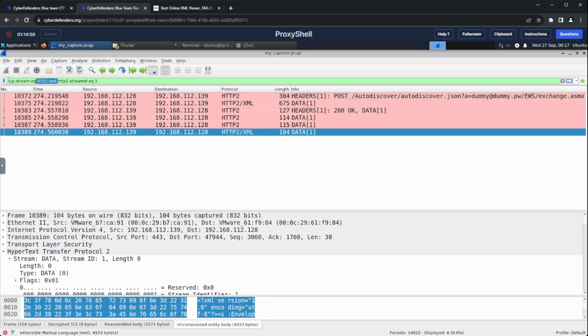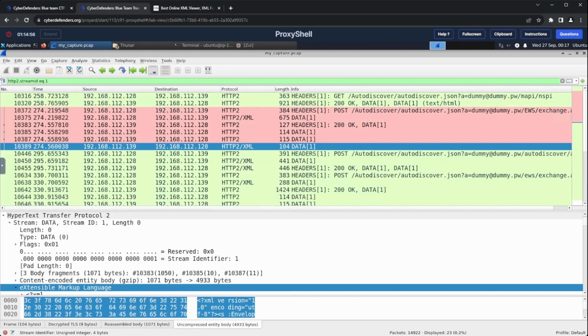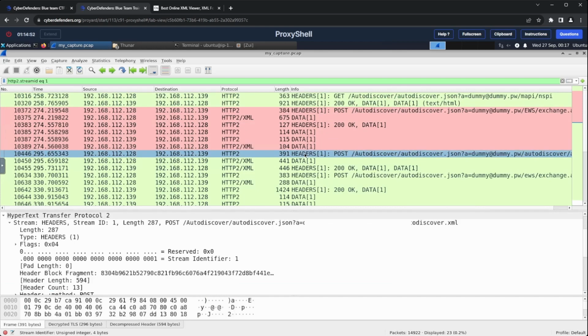Now, I will remove the TCP stream filter and only keep the HTTP stream part to see all the HTTP conversations after this one. This will give us more context on what is going on and why this information was requested from the server. Right under the conversation we just analyzed, we can see a new POST request to the same endpoint. So let's see what is being requested this time and what the response is.